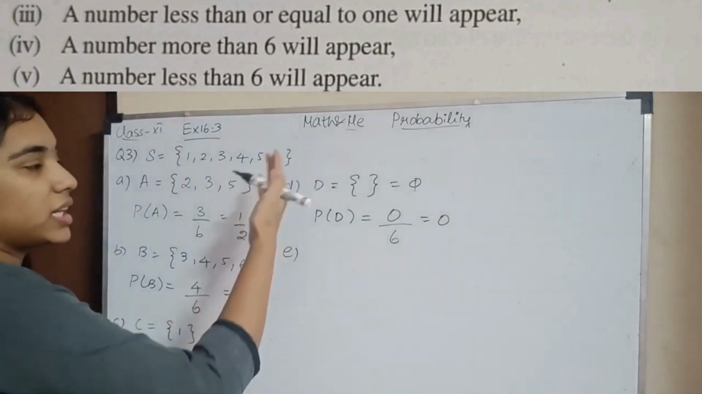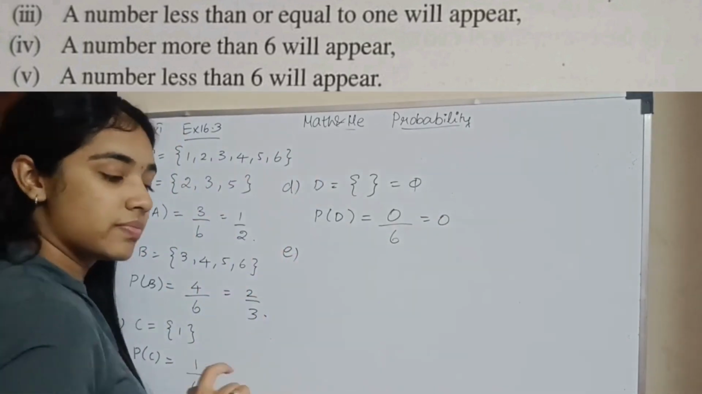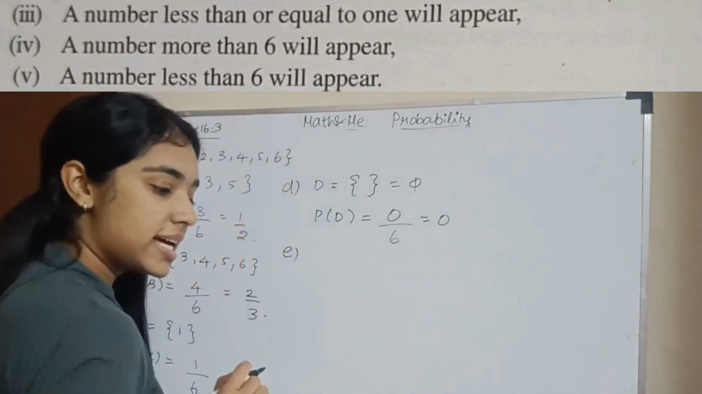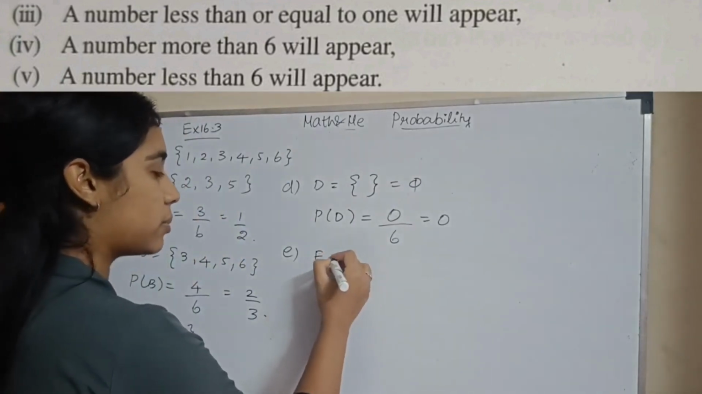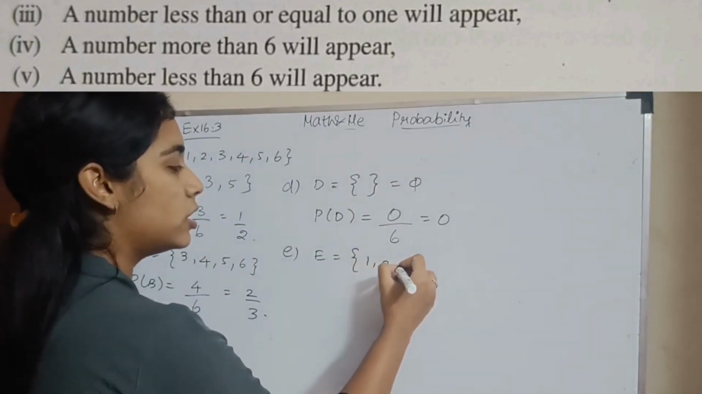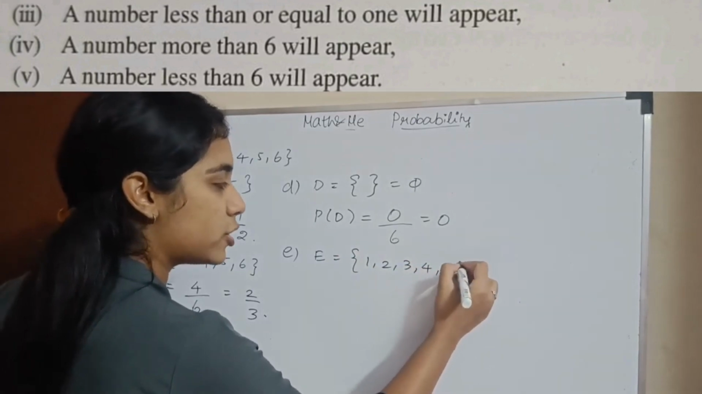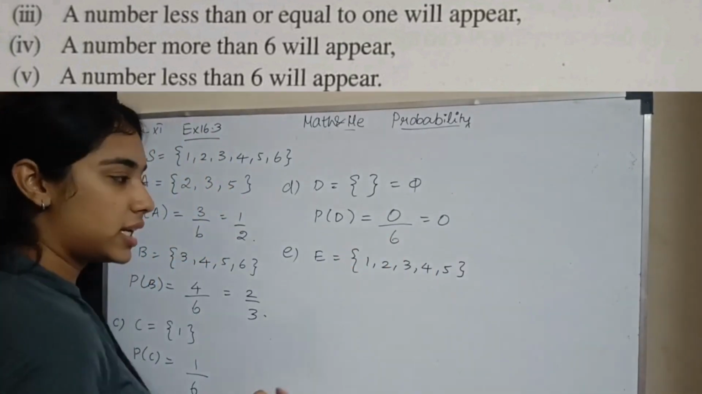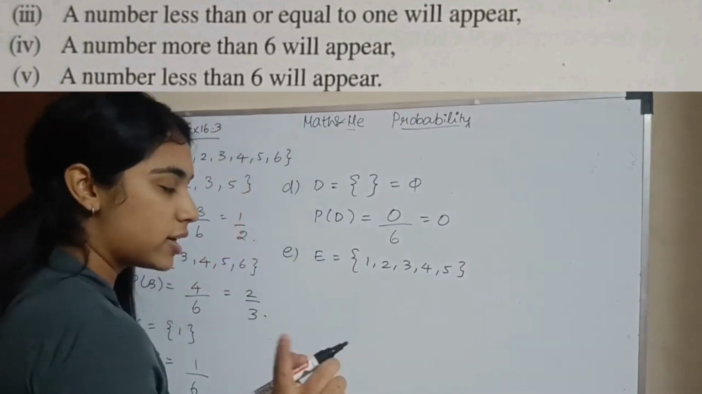Probability 7 இல்லனா எப்படி 7 வரும்? அதனால probability 0. Okay. Next, a number less than 6 will appear. Less than 6 na what will be your sample space? 1, 2, 3, 4, 5. You should not include 6. Correct? It is less than 6.